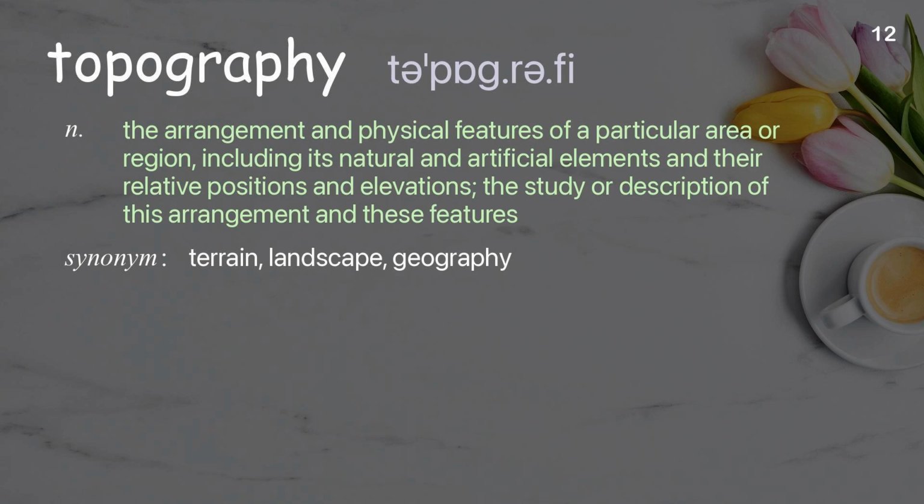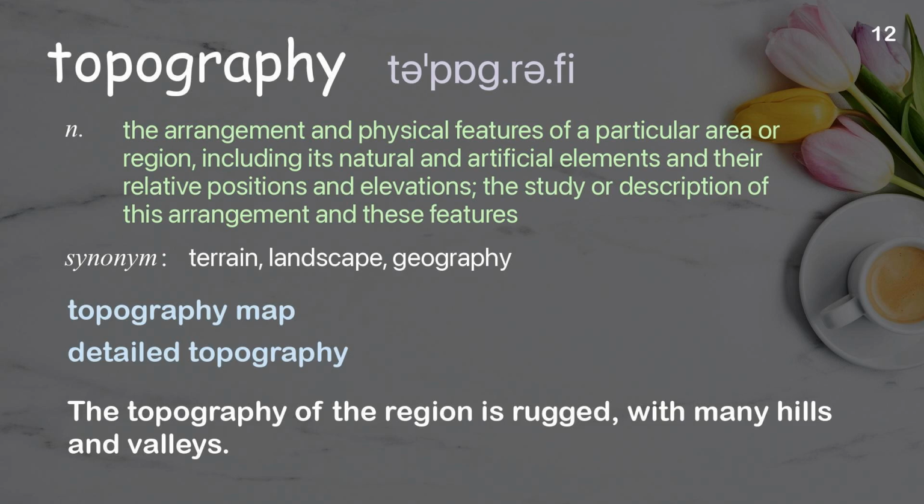Topography: the arrangement and physical features of a particular area or region, including its natural and artificial elements and their relative positions and elevations. The study or description of this arrangement and these features. Examples: Topography map, detailed topography. The topography of the region is rugged, with many hills and valleys.